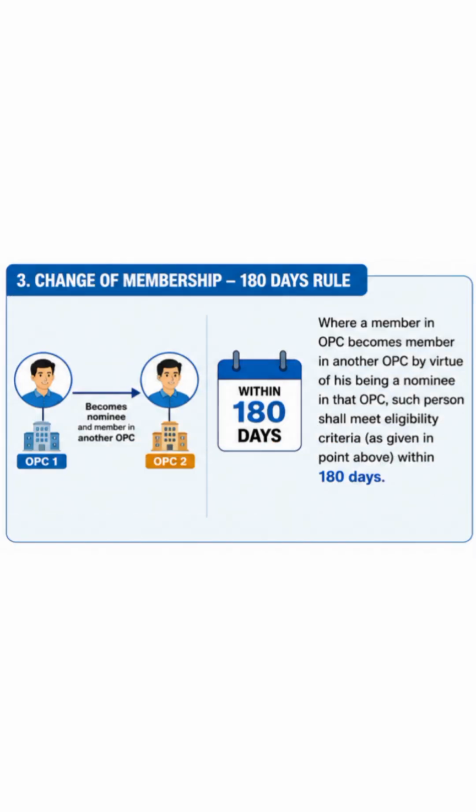There is one special situation. Suppose a person is already a member of an OPC and later becomes a member of another OPC, because he or she was appointed as the nominee and the original member dies or becomes incapable of contracting. In such a case, the law gives that person 180 days to comply with the eligibility requirement. Within those 180 days, the person must regularize the position so that all the OPC rules are followed.